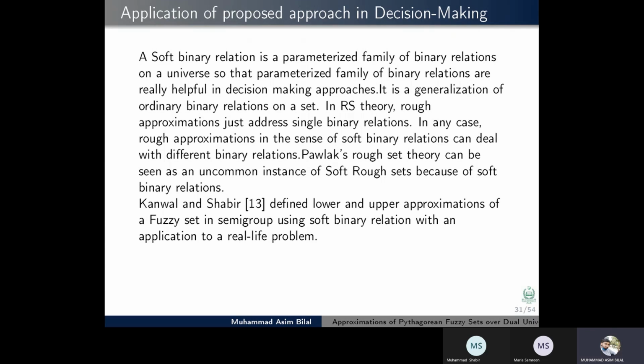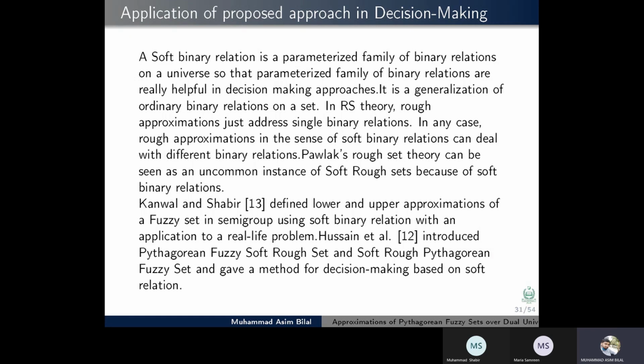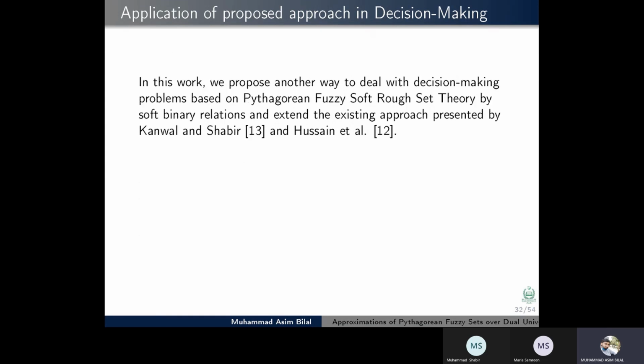Kamal and Shabir defined lower and upper approximations of a fuzzy set in semigroups using soft binary relation, with an application to a real-life problem. Hussain et al. introduced Pythagorean fuzzy soft rough set and soft rough Pythagorean fuzzy set and gave a method for decision making based on soft binary relations. In this work, we propose another way to deal with decision making problems based on Pythagorean fuzzy soft rough set theory by soft binary relation, and extend the existing approaches presented by Kamal and Shabir and Hussain et al.